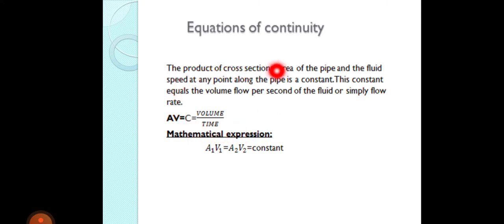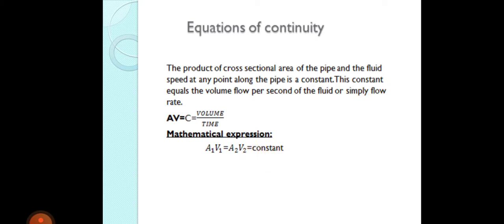Equation of continuity is that the product of area and speed is equal to a constant, and this constant equals volume per second. It means volume per time, which is also called the flow rate. The mathematical expression of the equation of continuity is: the product of area and speed at point 1 will be equal to the area and the speed at point 2. These two terms are equal, that's why it is constant. Here we are taking the case of an ideal fluid.